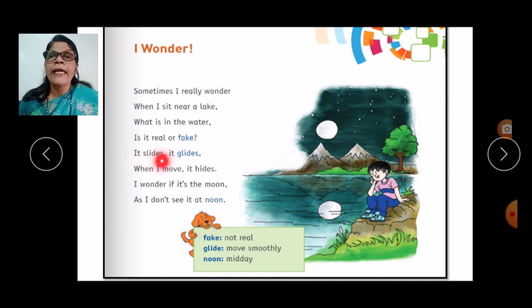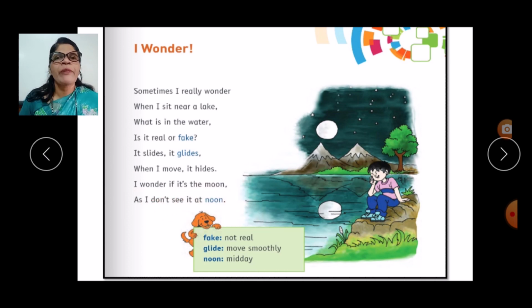It slides, it glides. When I move, it hides. I wonder if it's the moon, as I don't see it at noon. As I don't see it at noon.